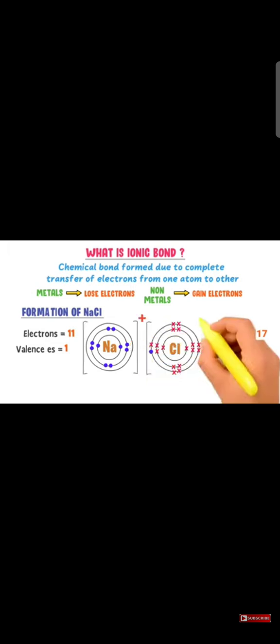If sodium loses 1 electron, it will get stability because its octet rule will be fulfilled. Secondly, if chlorine gains 1 electron, it will also get stability because its octet rule will be fulfilled. Thus, sodium loses this 1 valence electron and becomes a positive ion, and chlorine gains this 1 electron and becomes a negative ion. An electrostatic force is produced between them.